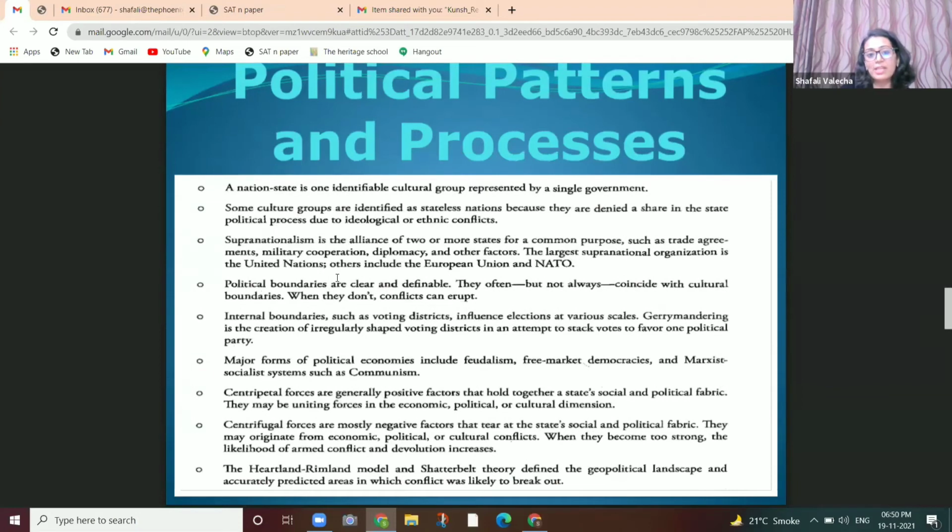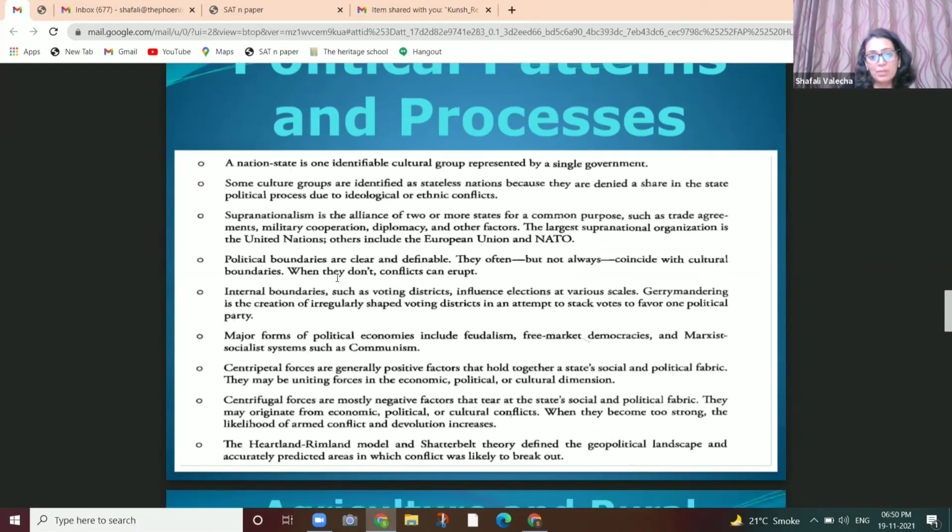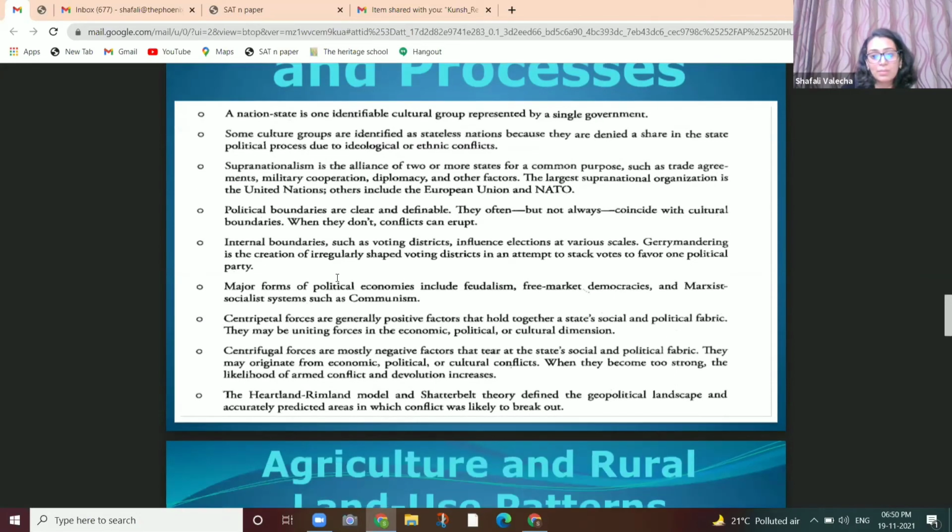A nation state is one identifiable cultural group represented by a single government. Supranationalism, political boundaries, internal boundaries, external boundaries. So we majorly cover gerrymandering here, the creation of irregularly shaped voting districts, importantly.